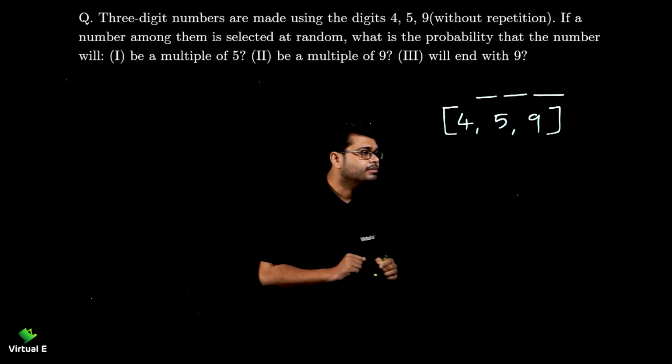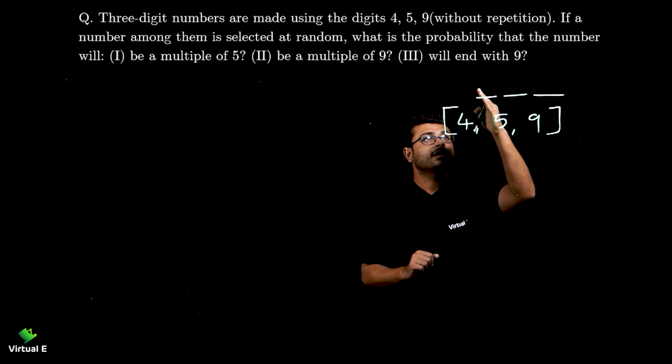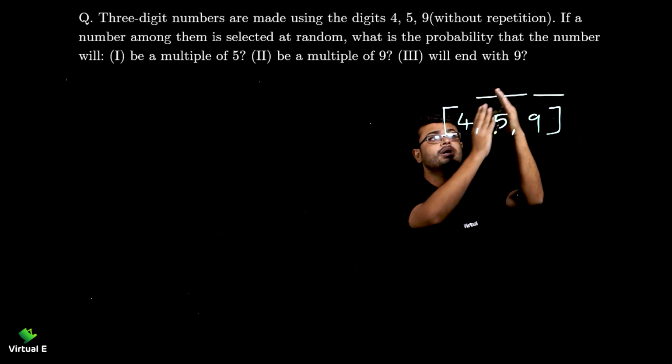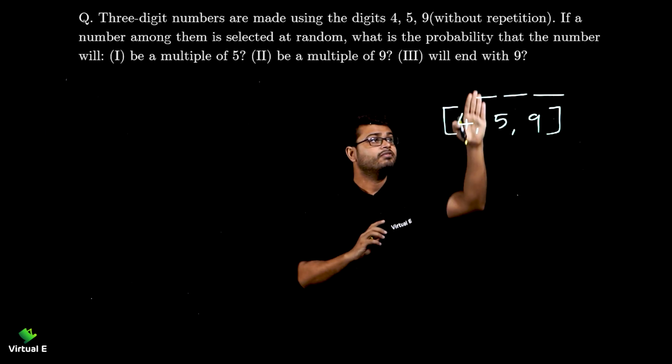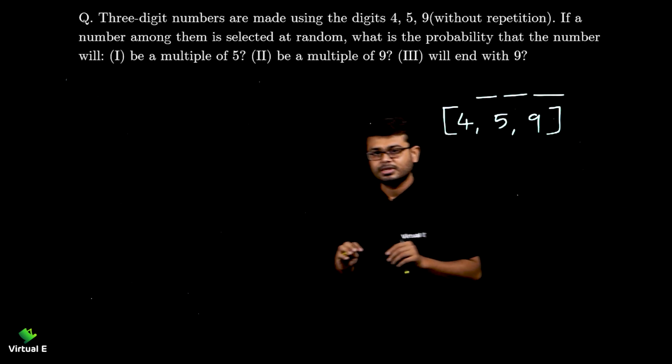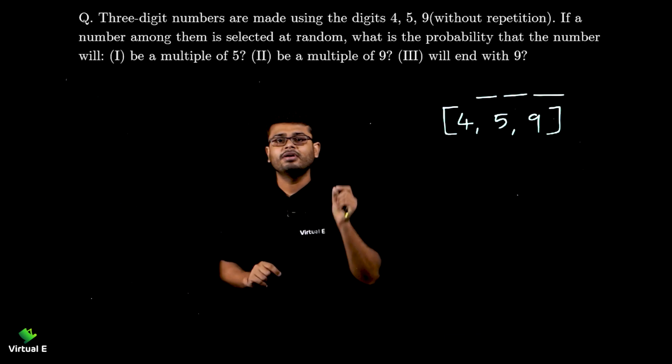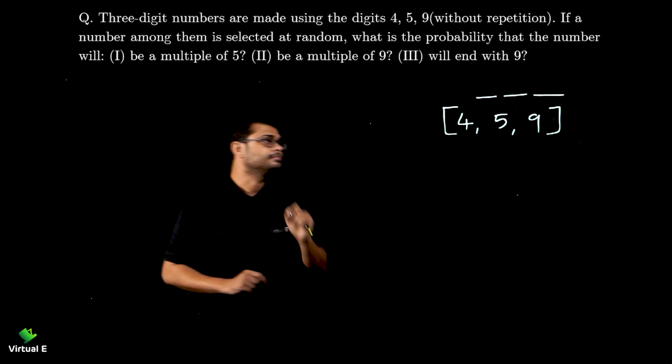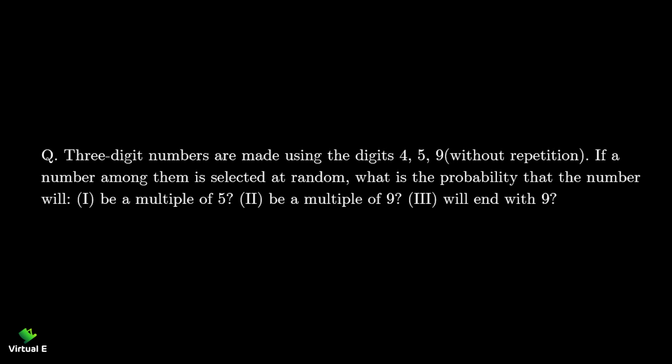Not supposed to repeat means what? If you take 4 the first time, don't take it one more time, right? If you take 4, you cannot take it another time. You need to take the other 2 numbers only, right? So that is the meaning of without repetition. Done? So let's proceed further.